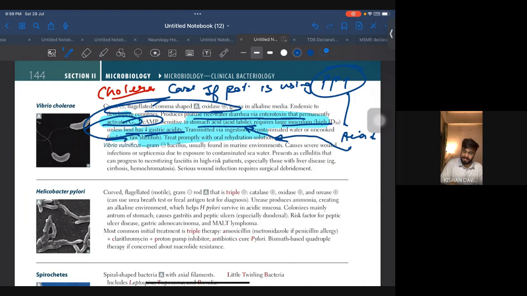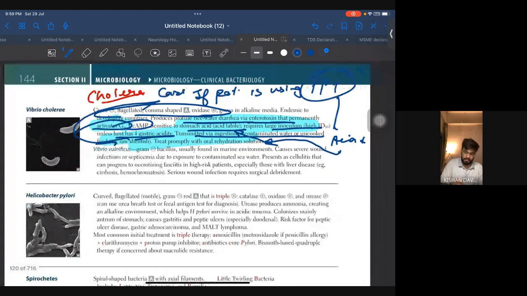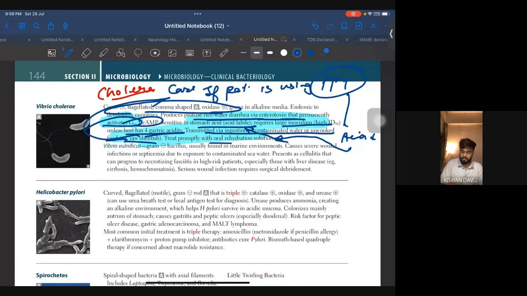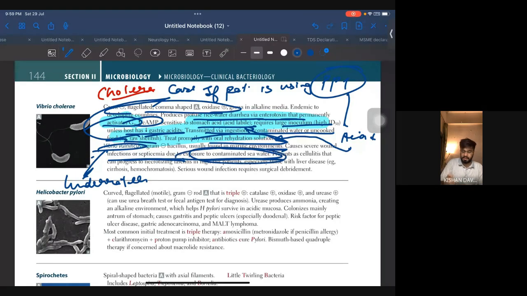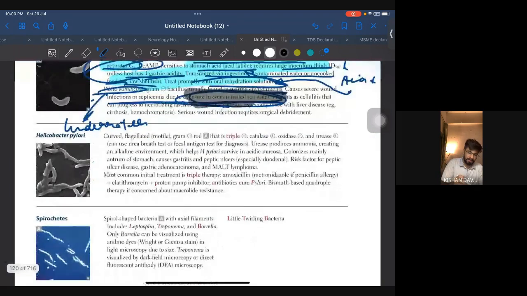They are transmitted via ingestion of contaminated water or uncooked food, raw shellfish. Treat promptly with oral rehydration solution. Now, Vibrio vulnificus. This is another underrated and most frequently asked. In UWorld there are two to three questions. Usually found in marine environment. Causes severe wound infection or septicemia due to exposure to contaminated seawater. If in the question they give you contaminated seawater, your answer will be Vibrio vulnificus. Okay, that's it.